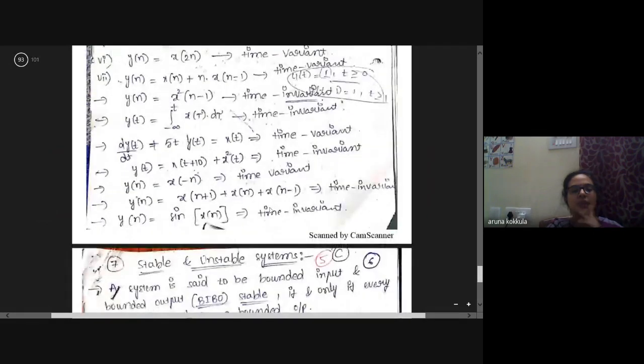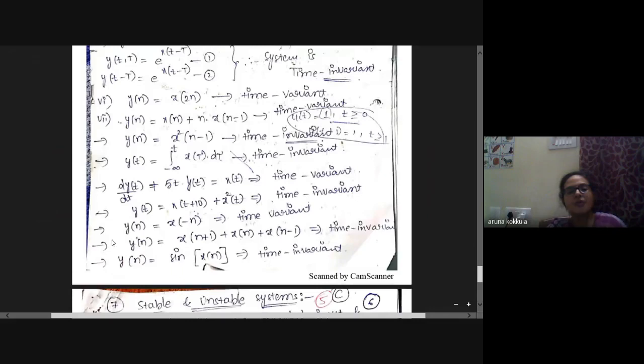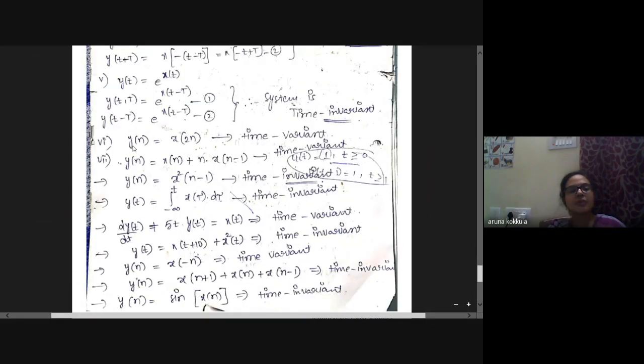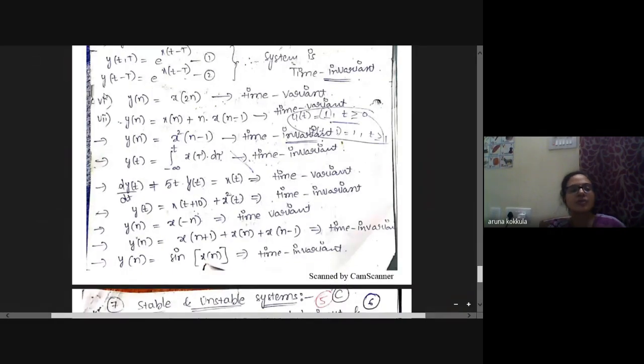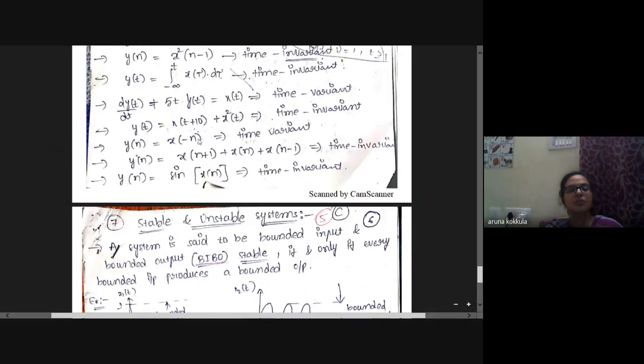So we'll see y of n is equal to x of 2n, the sixth one. Time variant or time invariant is nothing but if the input is delayed by N seconds, it is 2n minus capital N, whereas the output is delayed by capital N, that is n minus capital N. So x of 2 of n minus capital N, so it comes under time variant. Similarly, you can go through all these problems.